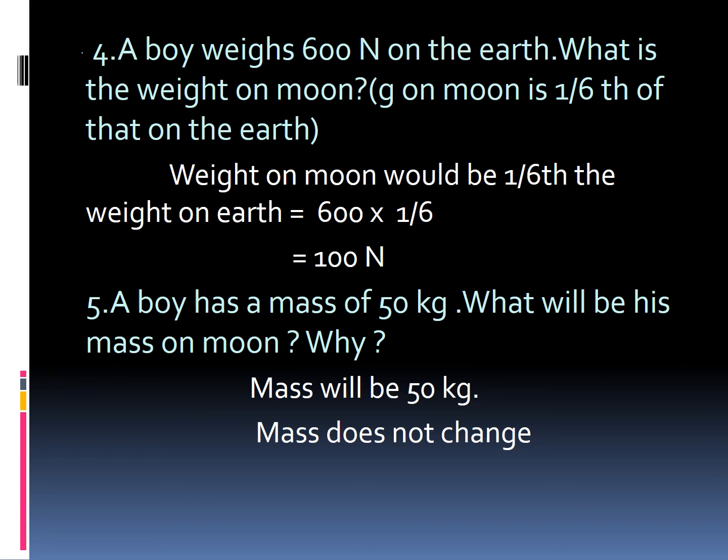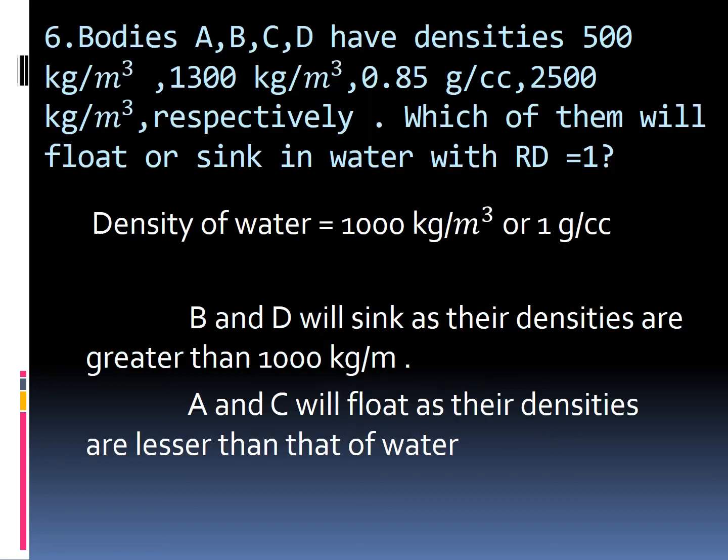Children, have you all completed? Only one more problem sum is left. Read the question. Bodies A, B, C, D have densities 500 kilogram per meter cube, 1300 kilogram per meter cube, 0.85 gram per cc, 2500 kilogram per meter cube respectively. Which of them will float or sink in water?